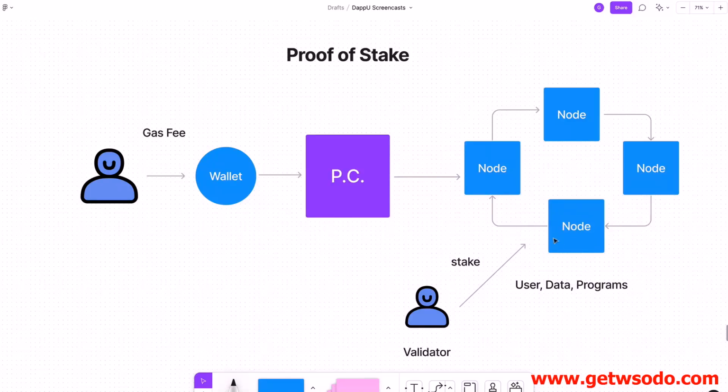And then all the validators on the network, instead of competing with one another, simply take turns, and the network randomly chooses one validator to verify the validity of transactions as they're getting included into a block. And that validator says, yes, these transactions are valid, or no, they're not valid. And if they are valid, they produce a valid block.